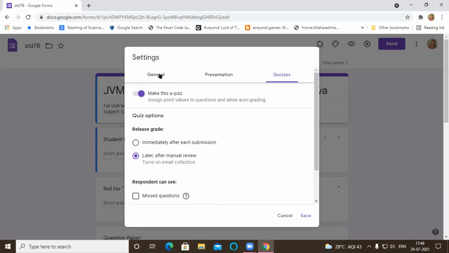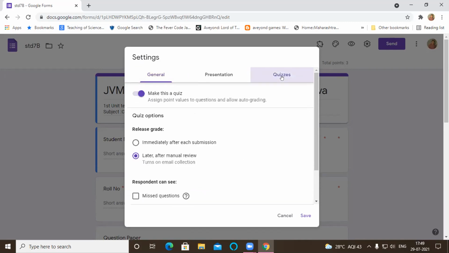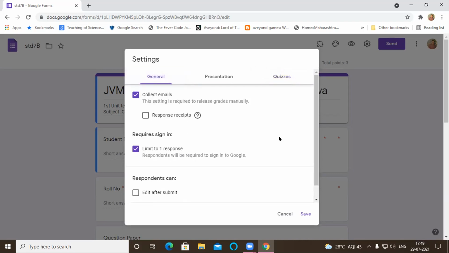These are the settings we will do. In general, we have to click here, limit to 1 response. Now see, this option, collect emails, is automatically checked, because in the quiz settings we have taken later after manual review. So this turns on email collection in general. Afterwards, if you want to give them a response receipt, that means what they have typed, you can give it. If you check this box, they will get on their email what answers they had given, not the marks, not the correct answers, only what they had written. So let's save this.